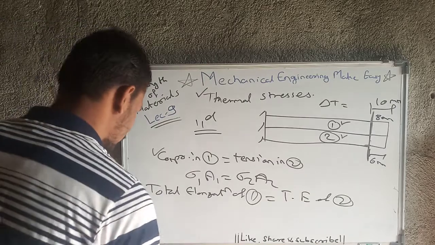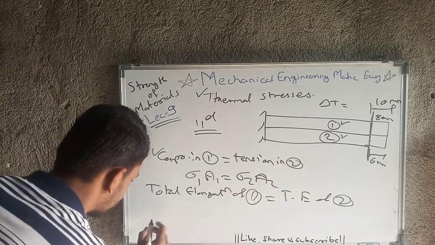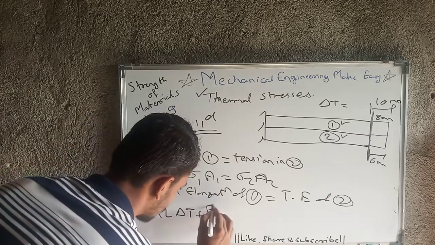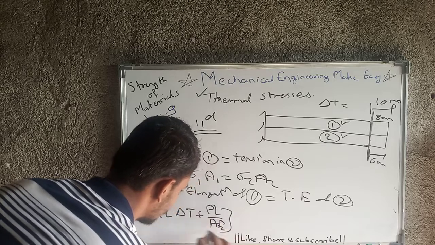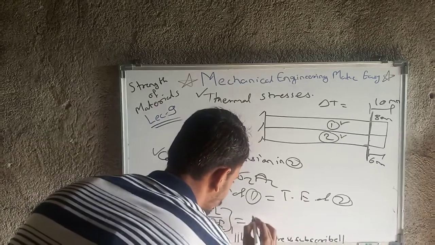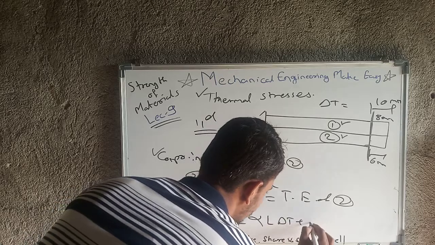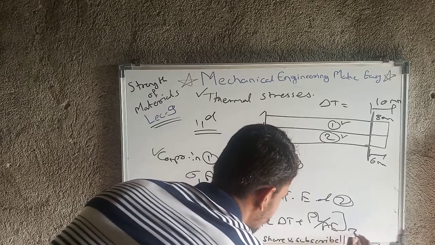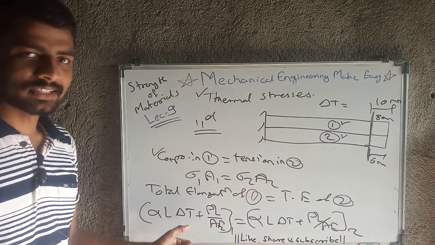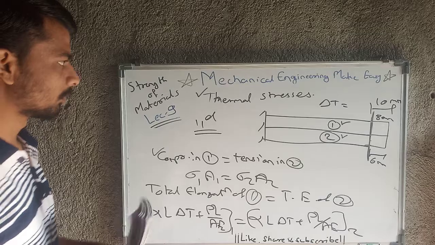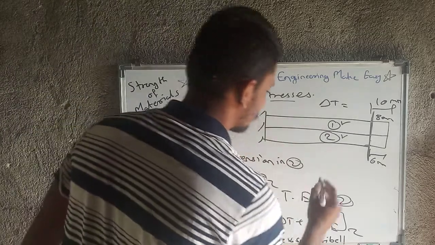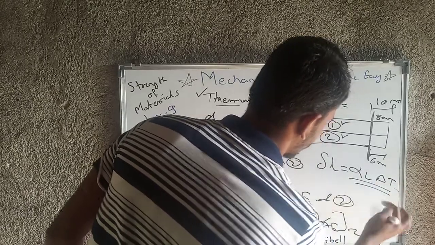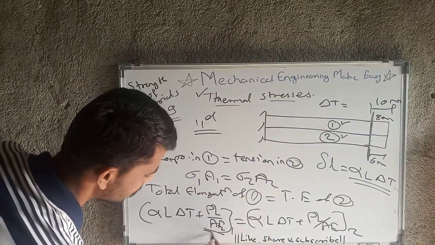So total elongation, that is delta L1 equal to delta L2, so that is alpha L delta T plus PL upon AE, this is for material 1, which is equal to alpha L delta T plus PL upon AE. This is for material 2. Alpha L delta T is delta L for thermal stresses. If there are thermal stresses, then delta L value will be alpha L delta T. Okay. And this is PL upon AE.